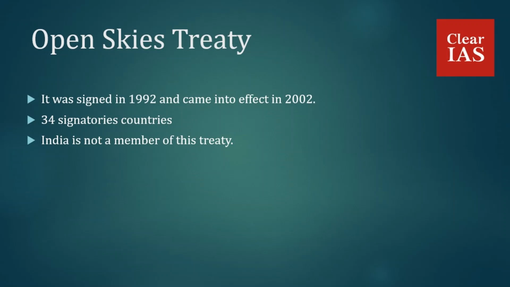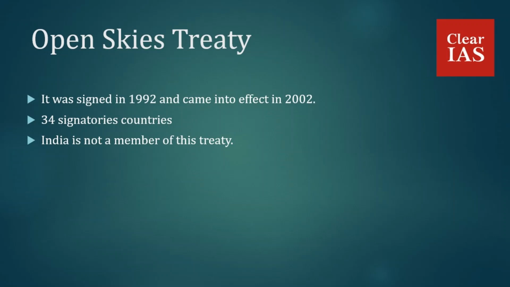And this is an agreement that allows its 34 signatory countries to monitor armed development by conducting surveillance flights over each other's territories. So, under this treaty, the signatory countries can conduct surveillance flights, which should be unarmed, over each other's territories. Therefore, the treaty established an aerial surveillance system for its participants, and both US and Russia are signatories of this treaty, and India is not a member of this treaty.